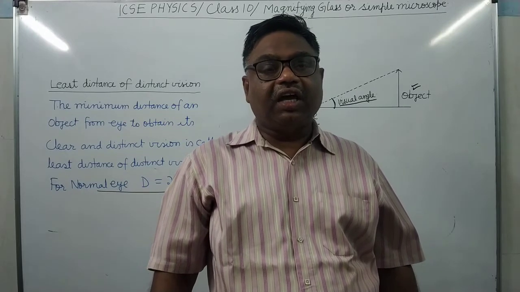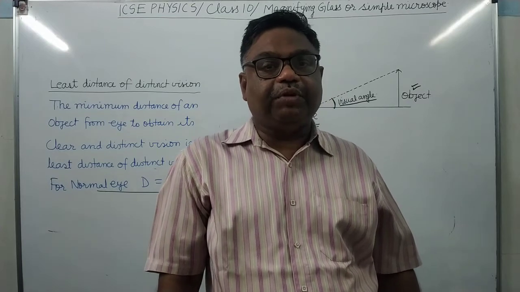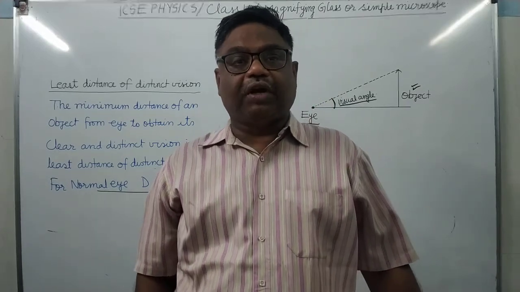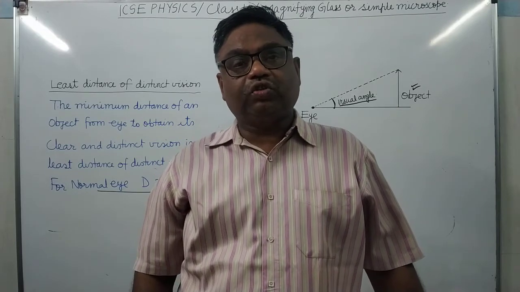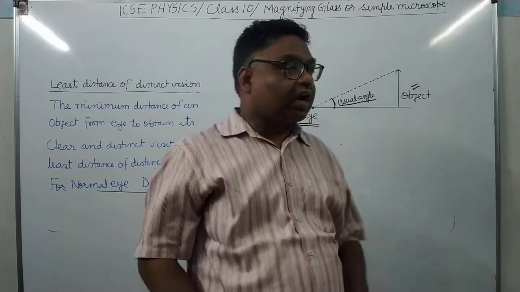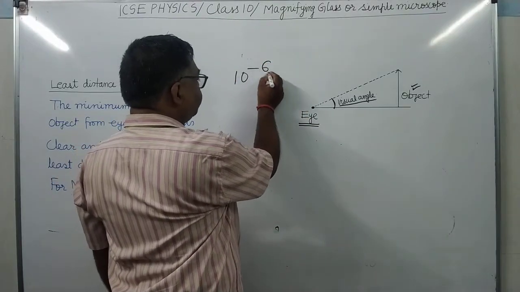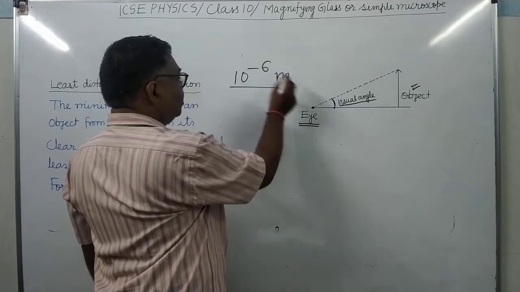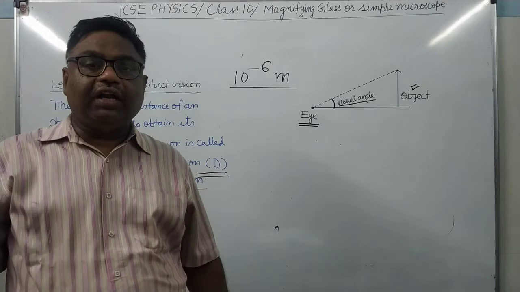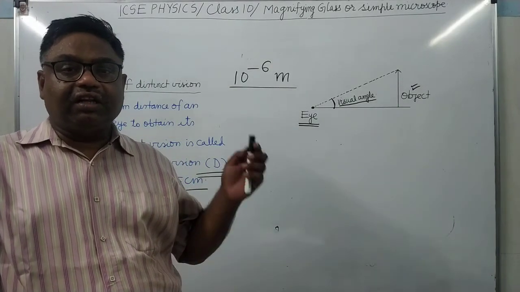It's clear. They are subtending a smaller visual angle on the eye, and that's why they appear smaller in size. Similarly, the microscopic object. Microscopic object means whose size is of the order of micron, of 10⁻⁶ meter. Microscopic objects वो हैं जिनको हम unaided eye से ना देख सके. It's clear. They are called the microscopic.